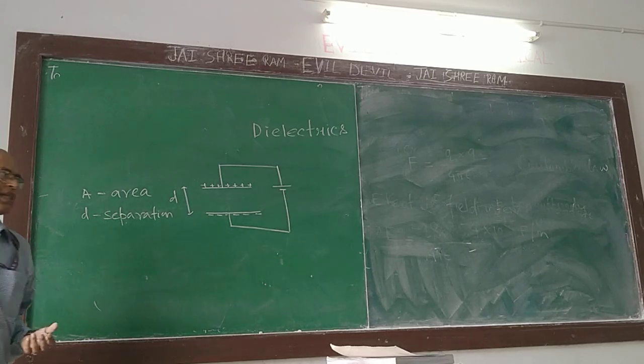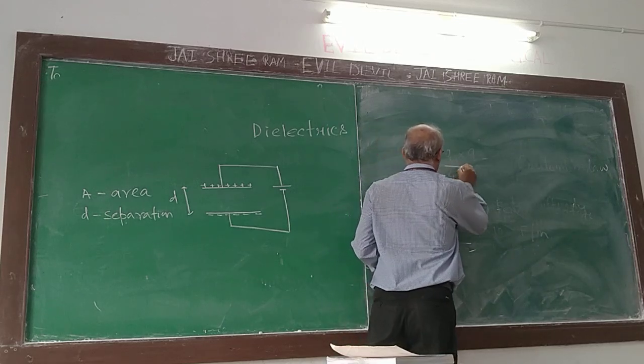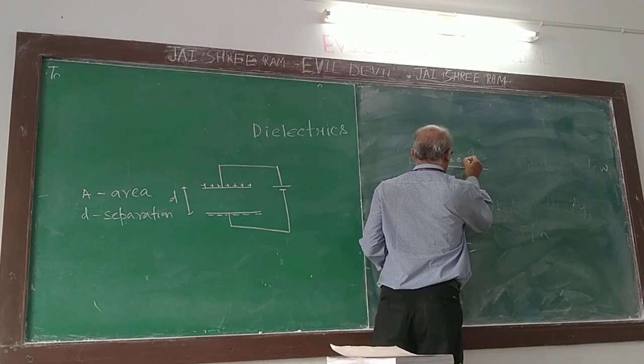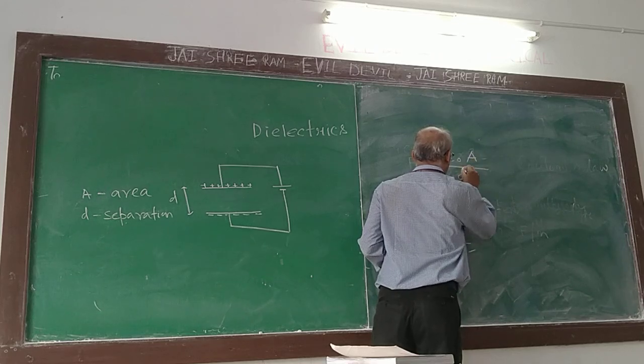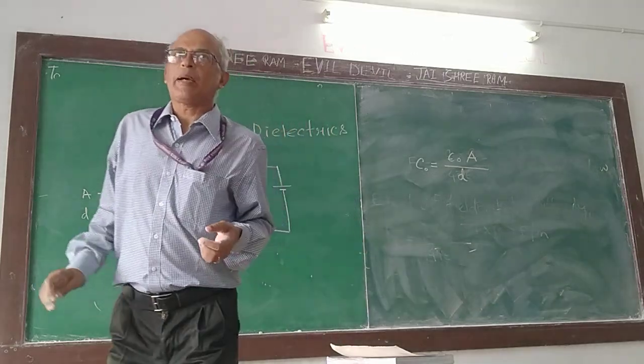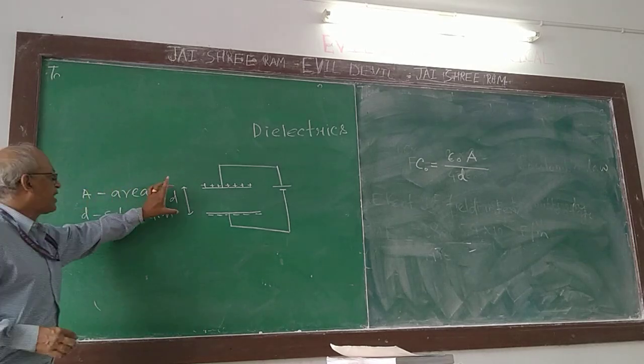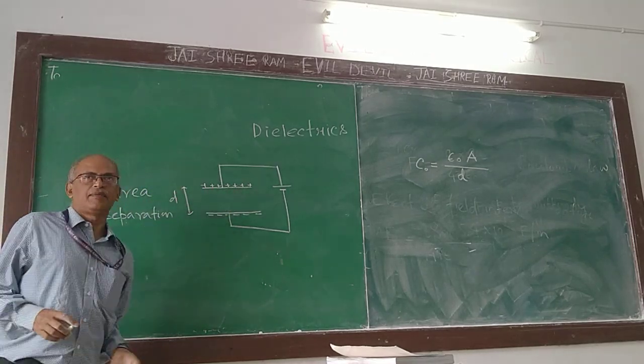Okay, what is the capacitance in this case? Capacitance C is equal to how much? Capacitance in this geometry, in this case, is equal to C naught, because here C naught equals epsilon naught A over D. D is the separation distance, and A is the area.